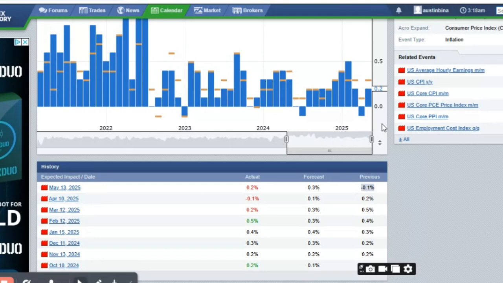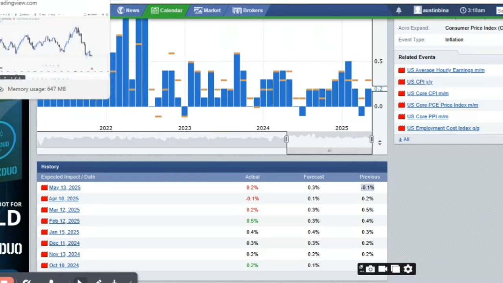But if we look at the last NFP we had, which is last week, it came out positive, and that could influence the CPI that is going to come. I'm not saying it will, but it could, because if more jobs are being created, it means more people are being employed, more citizens are having money. What does that mean? It will encourage more spending, and when it encourages more spending, it will make CPI increase. That's pretty much it.